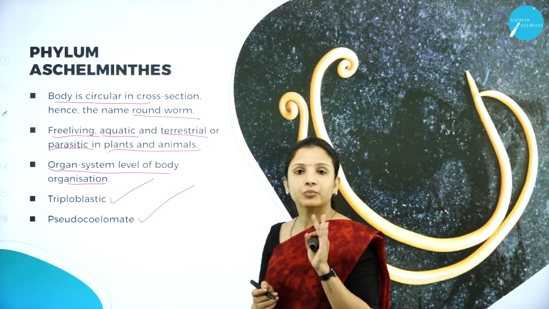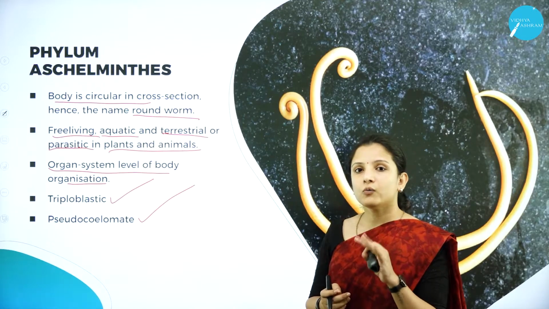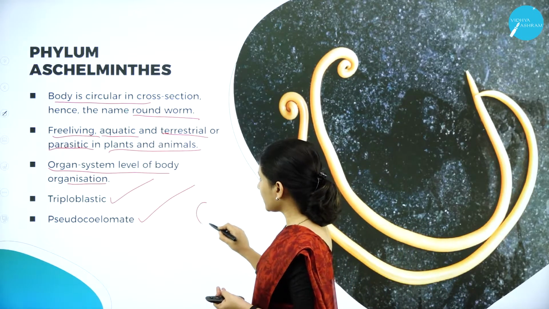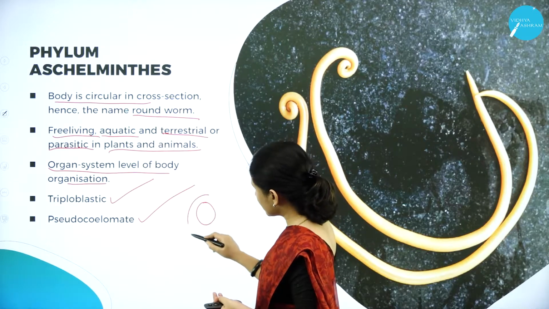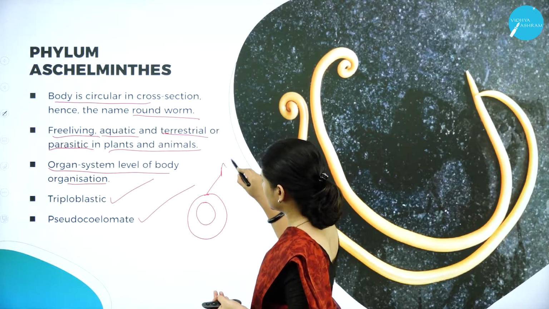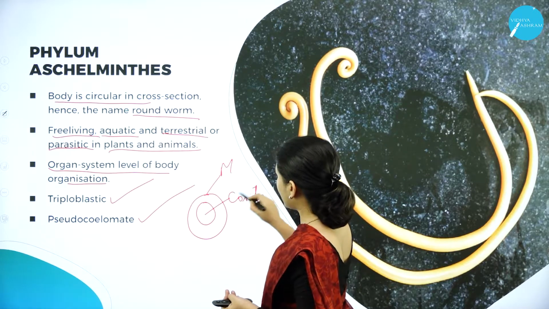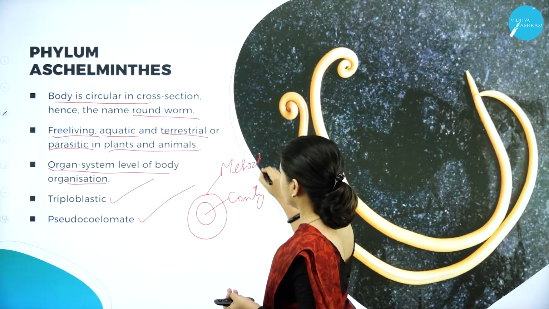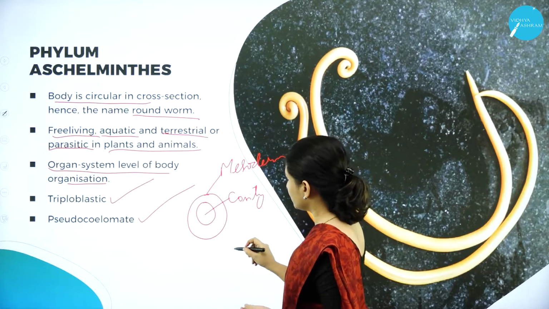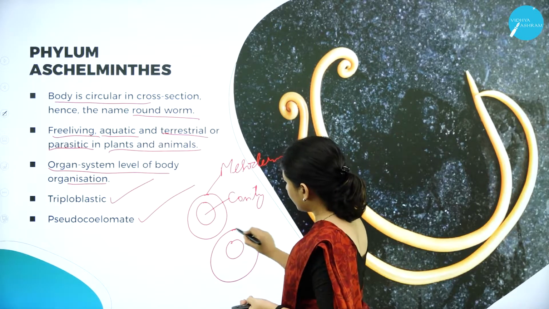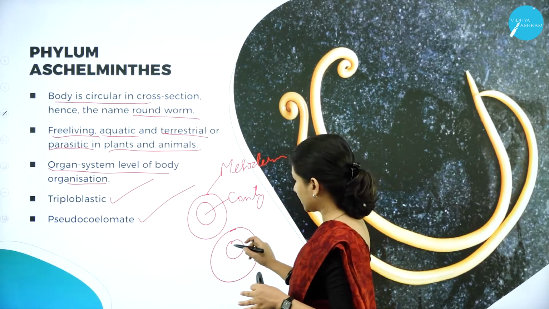I'll just briefly explain to you again what a pseudocoelomate is. Coelomate means the body cavity is covered at a stretch by the mesoderm. So this is the cavity. The body cavity will be at a stretch covered by the mesoderm. But if it is pseudocoelomate, the body cavity will not be covered like this.